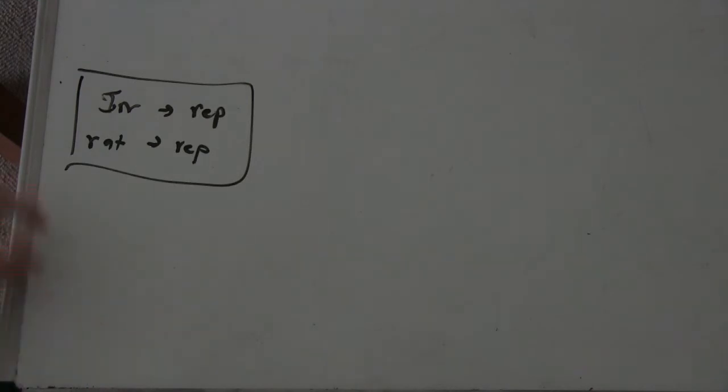So if you square a rational number, you get a rational number, which means it's repetitive. If you square an irrational number, you'll get an irrational number, which means it's also repetitive. So we have all of the numbers, unless, I mean, I'm assuming we're just doing real numbers. Yeah, we're only doing real numbers.